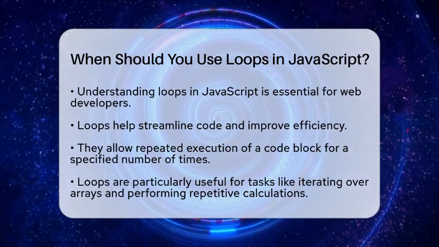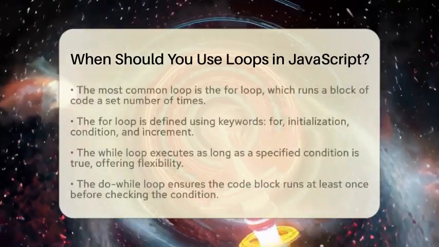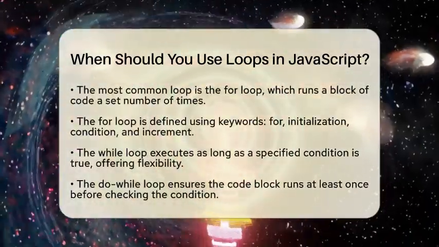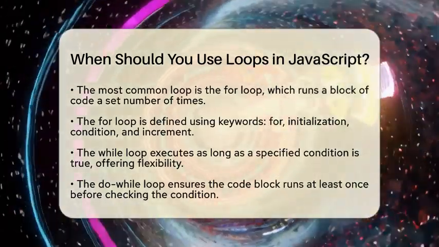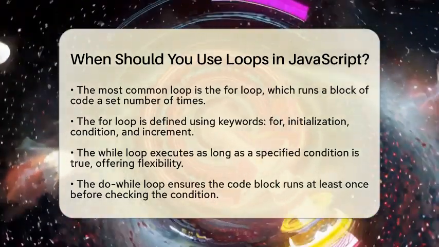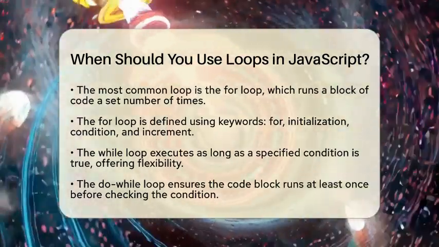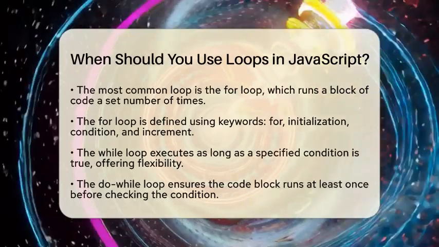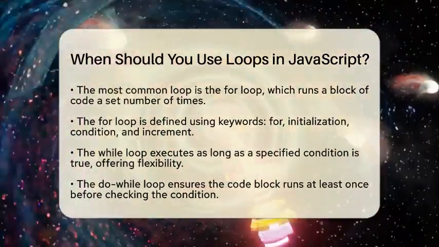There are several types of loops in JavaScript. The most common is the for loop, which iterates over a block of code for a specified number of times. You can define it using the keyword for, followed by initialization, condition, and increment. This loop is great for situations where you know exactly how many times you want to run your code.